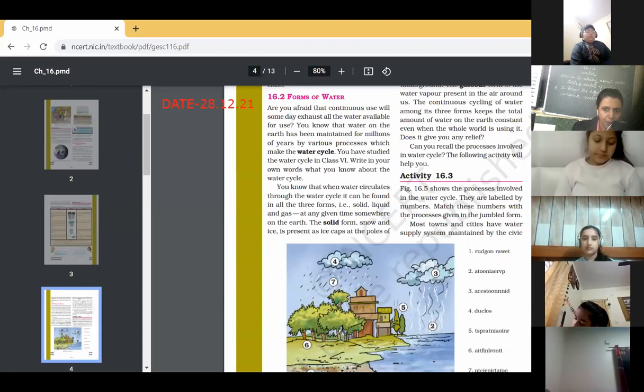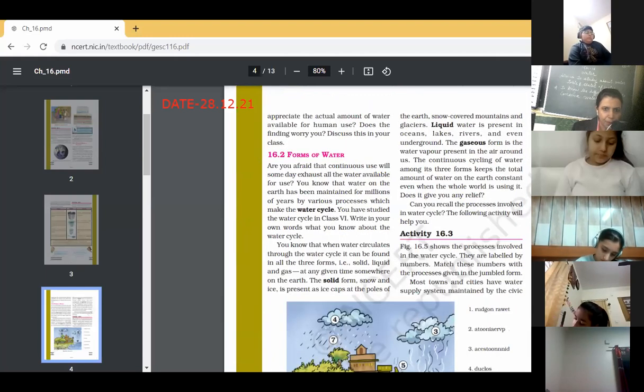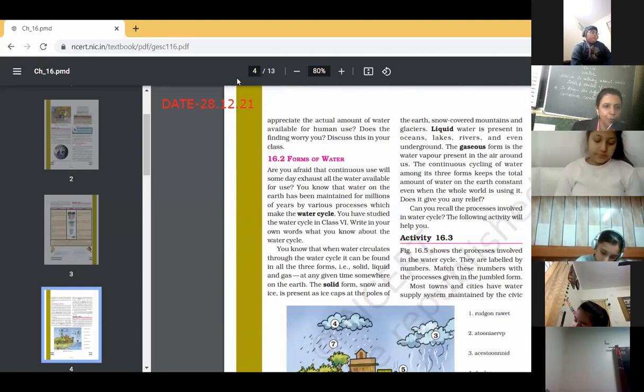Okay, so just see to it, children. It's the duty of each one to conserve water. Kindly do this practice at your home even, not to waste water. Okay, so the rest of the part will continue tomorrow.